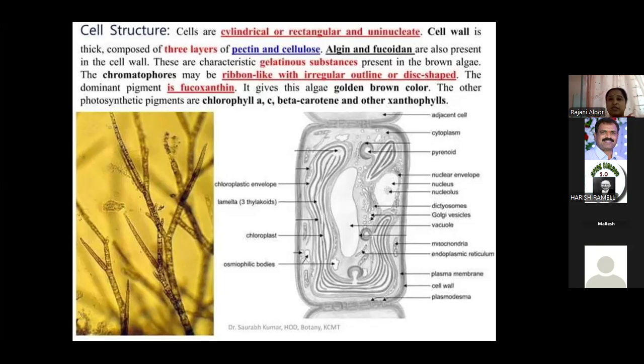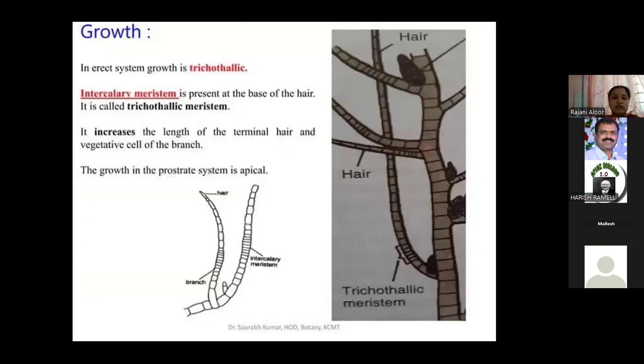Another very, very important point, many times a question is expected: the dominant pigment is fucoxanthin. Pigments chlorophyll a and c are common. Beta carotene is also common. Other xanthophylls are also common. But here, fucoxanthin is very important. It gives this algae its golden brown color.